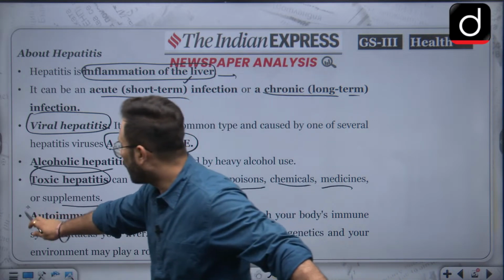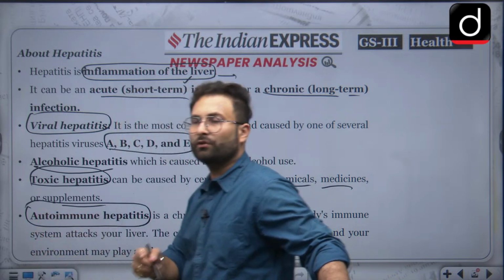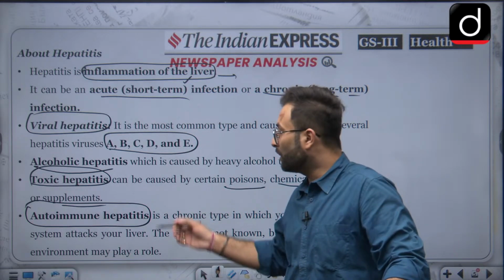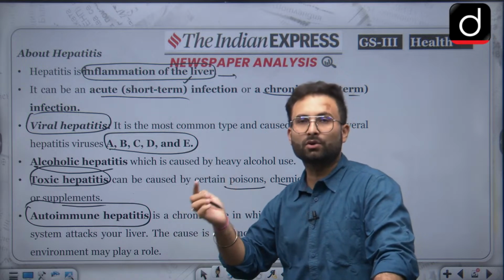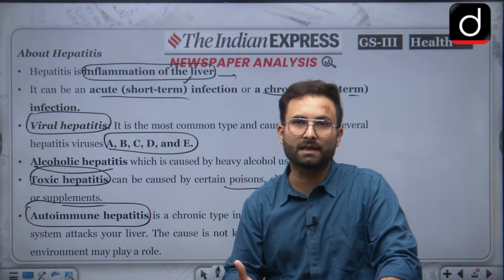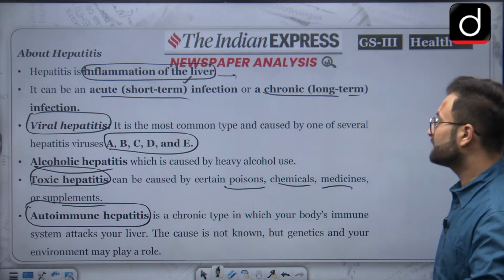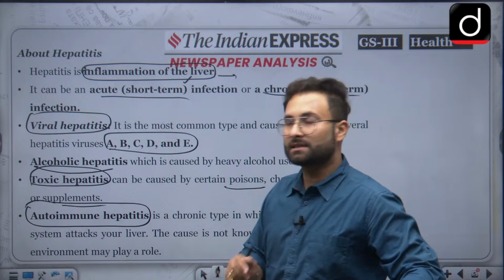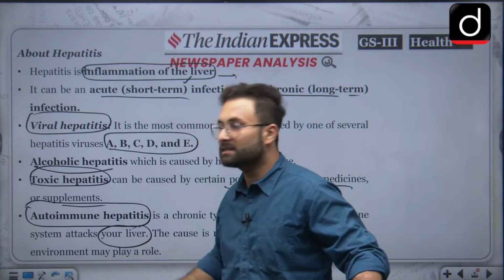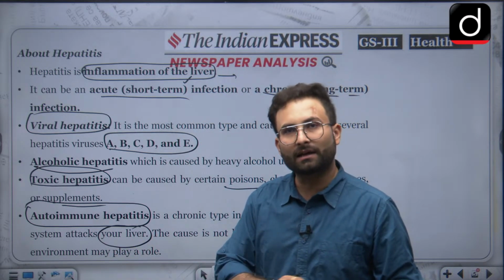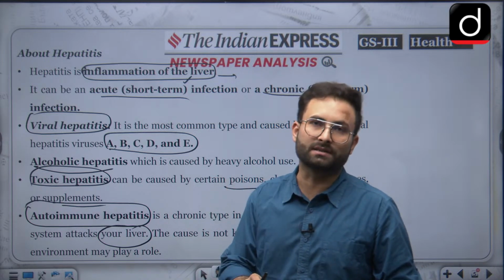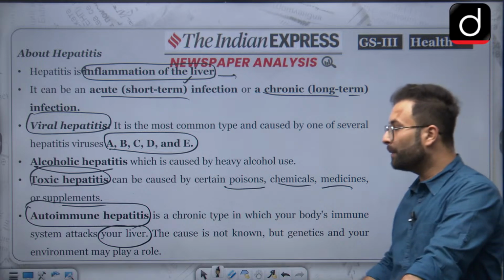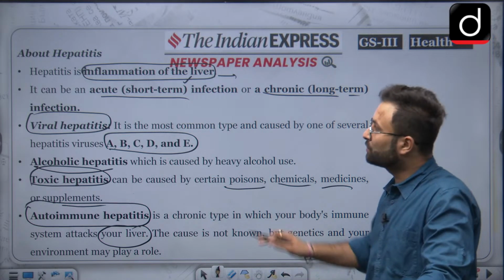Then the last one is autoimmune hepatitis. The causes of autoimmune hepatitis are not clear, but there are chances that it can be genetic as well. What happens is that your own immune system starts to treat your body as a foreign body. Autoimmune hepatitis is a chronic type in which your body's immune system attacks your liver. It identifies your liver as an outside body and starts attacking the liver of that particular body itself. The cause is not known, but genetic and environmental factors may play a role. So that is about hepatitis.